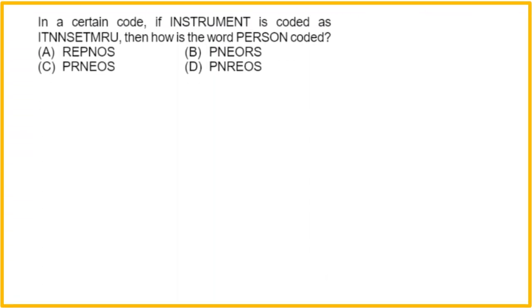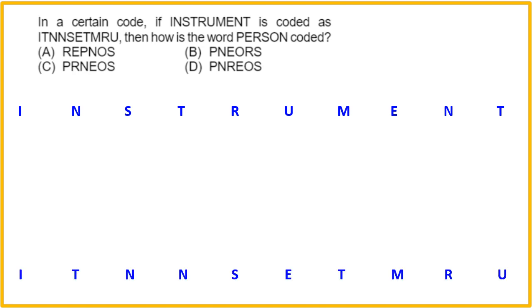Okay, in a certain code, if instrument is coded like this, then how is the word person coded? So we write the original word instrument like this, and we write its coded word exactly below it. Now we see that whatever alphabets are there in the word instrument are the same appearing in its coded word. So some kind of rearrangement is done. Now what kind of rearrangement is there?